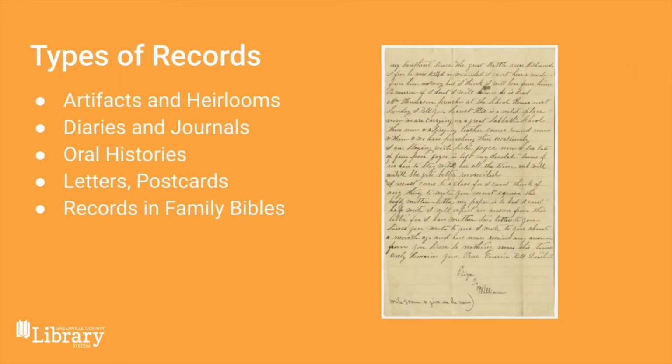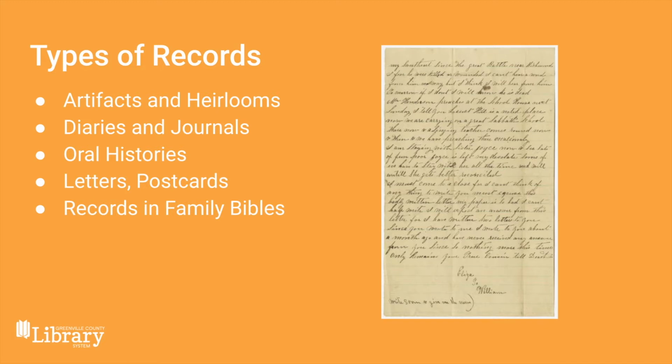But today I'm going to talk to you about just a few types of examples that could be created by your female ancestors. First off, there's artifacts and heirlooms. These can be many different types of things, such as scrapbooks. Even community cookbooks could be an example. You may not think of that first off as a place to look, but community cookbooks can oftentimes include information about a female ancestor, such as her name, where she lived, and even some information about her.